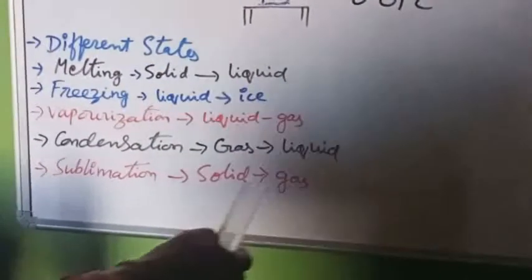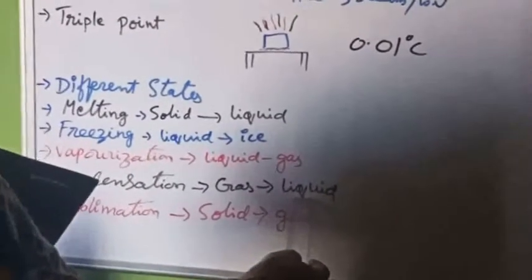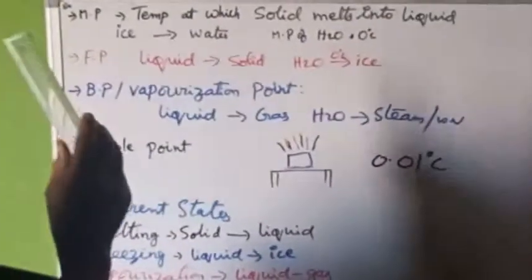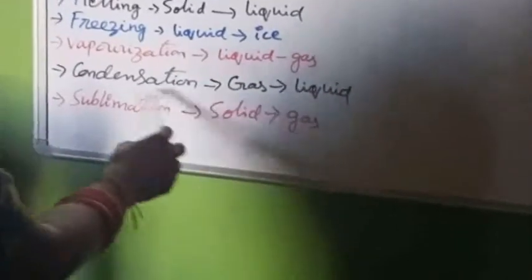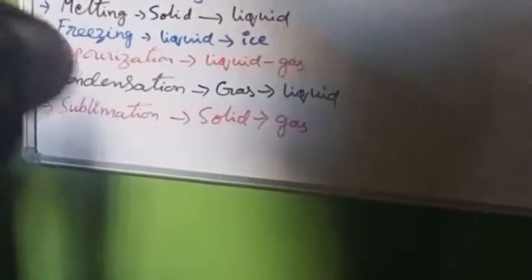This we are able to find in our bathrooms. While we are taking a very hot water bath, and after finishing that bath, if you observe the walls and the room, some little fog, some droplets will be accumulated on the mirrors in the bathroom. So that we are able to find as condensation.